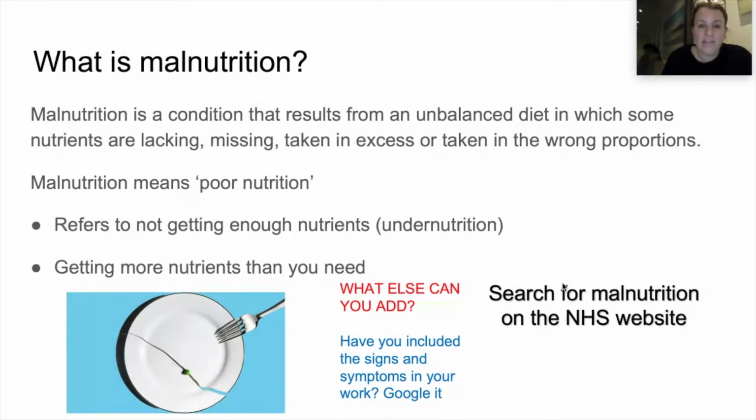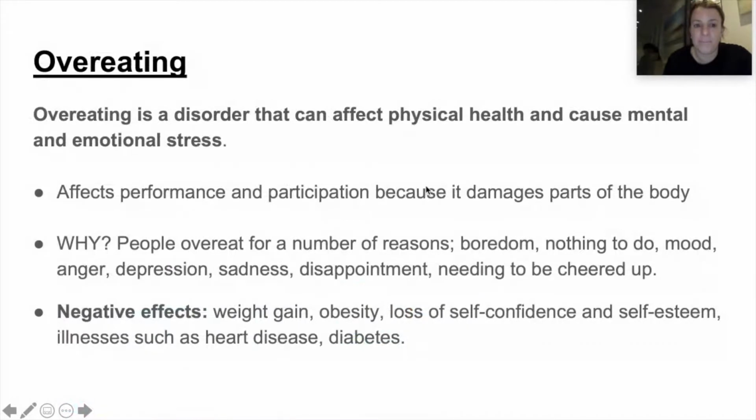And the best place to find out information about malnutrition is the NHS website. So search for NHS malnutrition, find out what the signs and symptoms are, and put them into your work. So you're going to need to add more information about what malnutrition is, what it looks like, how someone might know they've got it, and how it can be treated. That's what you need to do to get to an MB3 level.